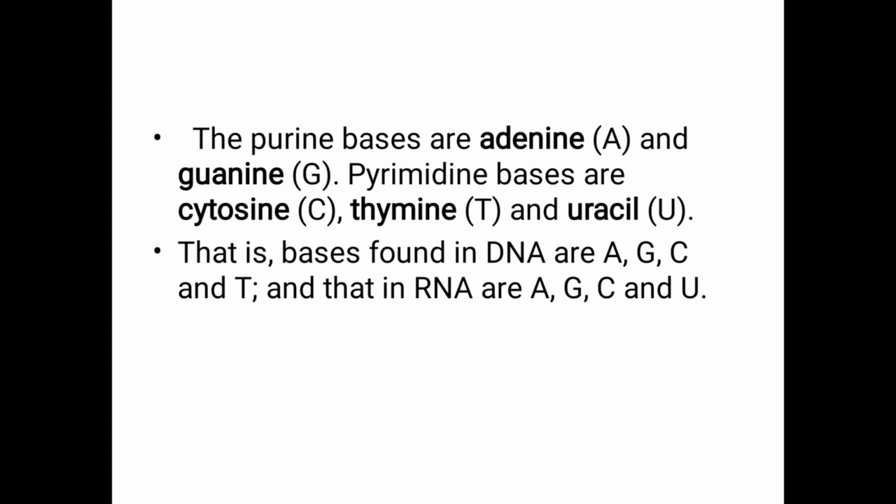These are heterocyclic compounds, the bases present in DNA and RNA. Adenine and guanine are the same in both, cytosine is also the same, but the difference is only uracil, which is present in RNA, while thymine is present in DNA. Okay, that is the difference.